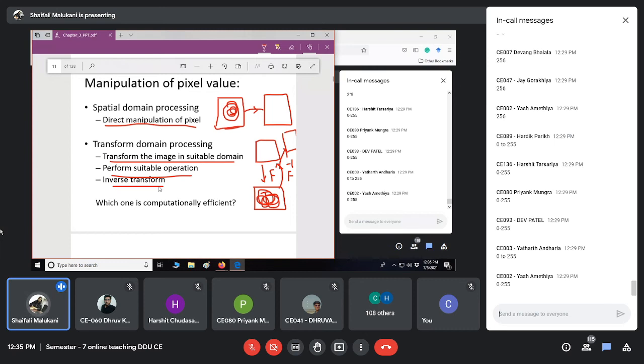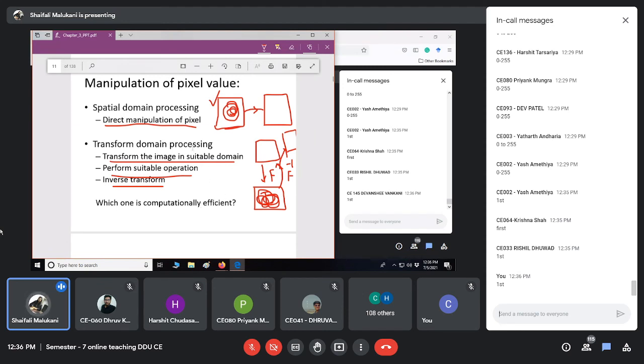So which one is computationally efficient? Which one is faster? The first one will be faster, right? Because you're directly manipulating the image itself. It is easy to understand even, because what you are seeing is what is modified. So this is easy to understand and faster to implement, true.